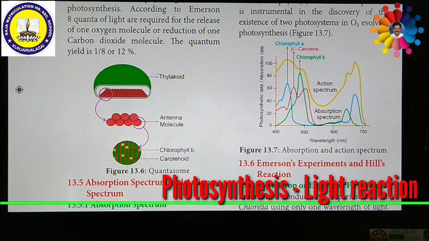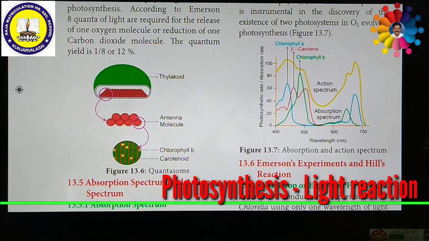Then what is the dark reaction? What are the products obtained during the light reaction? That is ATP and NADPH2, which are utilized during the dark reaction to reduce carbon dioxide into carbohydrate. So the reduction of carbon dioxide into carbohydrate by using the products obtained in the light reaction is called the dark reaction.